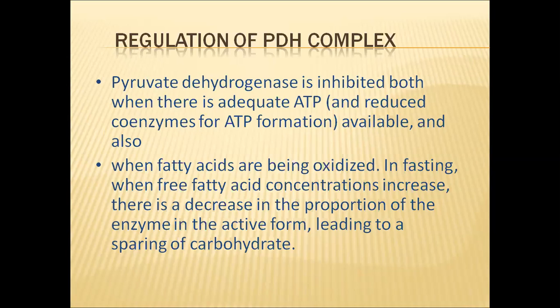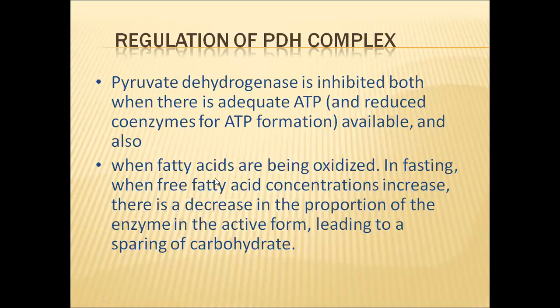So then the pyruvic dehydrogenase enzyme will be inhibited by the two inhibitory enzymes. And also when ATP is plentifully available in the cells, then also this acetyl coenzyme A formation is not required. So the pyruvic dehydrogenase enzyme will be inhibited by those two inhibitory enzymes. So in this way, two types of situations will cause the inhibition of this pyruvic dehydrogenase enzyme.